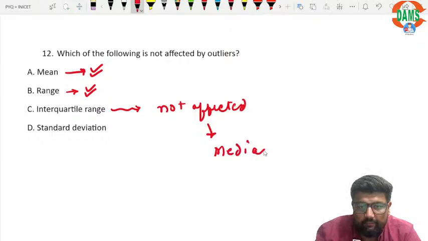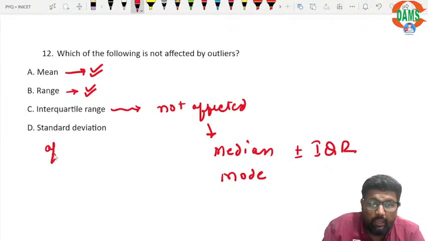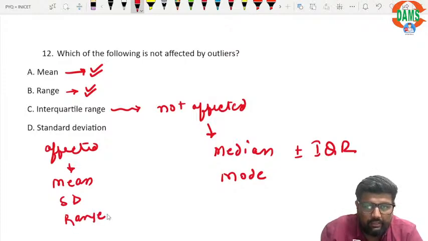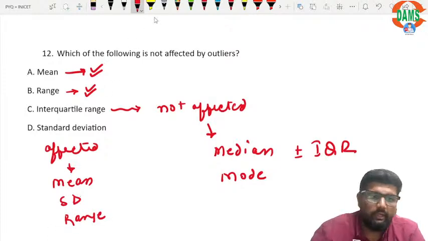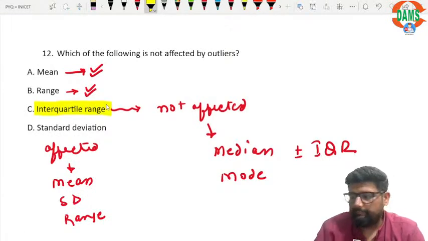Median is not affected, mode is not affected, and interquartile range is not affected. Now what is affected? Mean is affected, standard deviation is affected, range is affected, right? So here the correct answer is interquartile range.